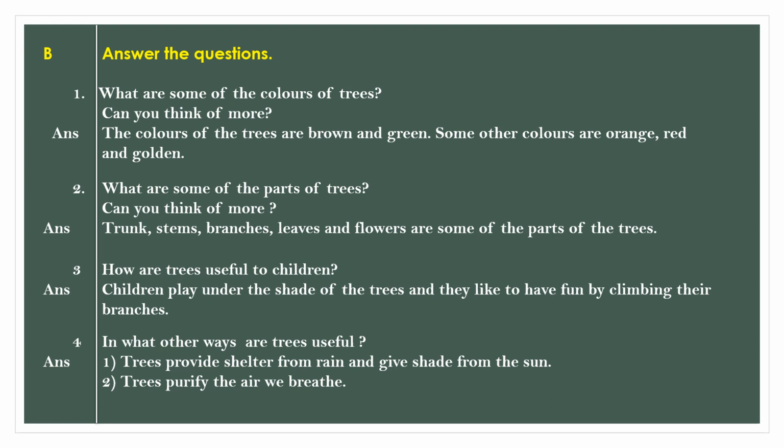So children, usually we see the color of the trees as brown and green. The stems are brown, the trunk is brown and the leaves are green. But some trees change their color in autumn and so the color changes to orange, red and golden. So we can say that the other colors are orange, red and golden. Some may be purple and even pink also, but I have not mentioned here. Let's study that some other colors are orange, red and golden.